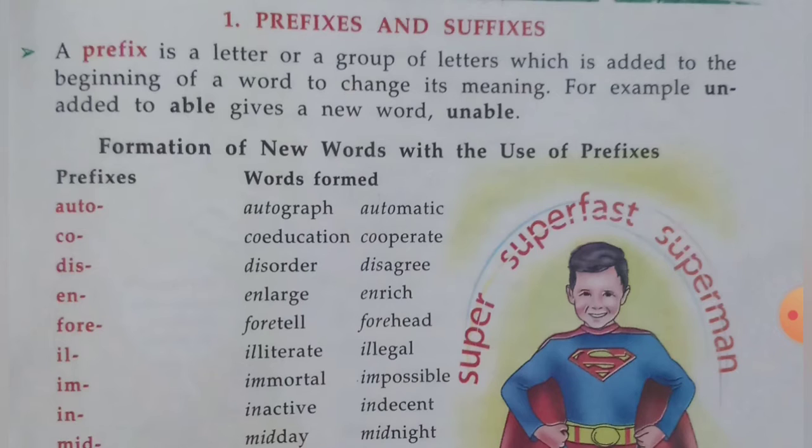Prefixes and words formed. Here, auto, when we use auto before the word graph, that makes autograph, and another word automatic. Co-education and cooperative.